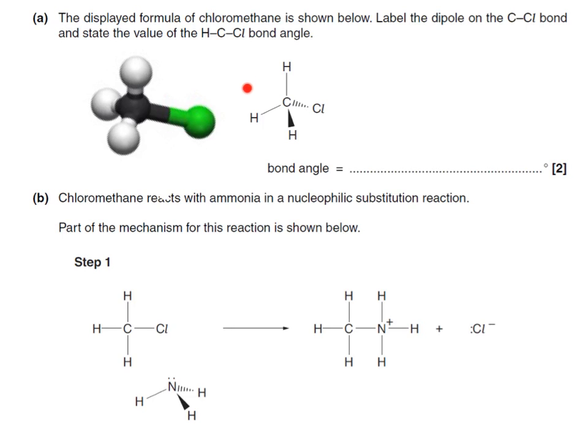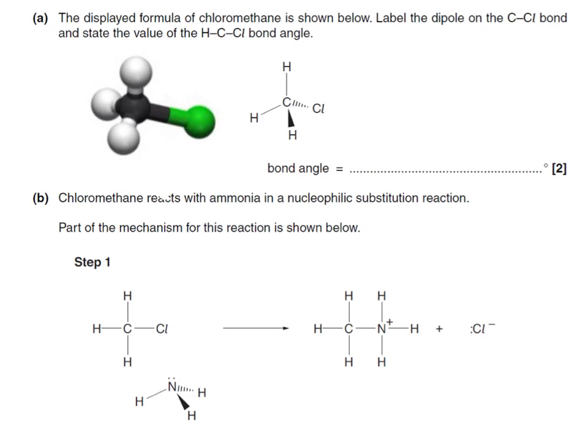For the bond angle in chloromethane, we first must understand the 3D structure of chloromethane, which is shown over here. Note carefully how I've deliberately made sure that the carbon-chlorine bond, which is this over here, is significantly longer compared to the carbon-hydrogen bonds. Any bond which is longer compared to the other bonds is going to be weaker. So if we were having nucleophilic substitution in this particular reaction, this is the bond, the long bond or the weak bond, which would have broken.